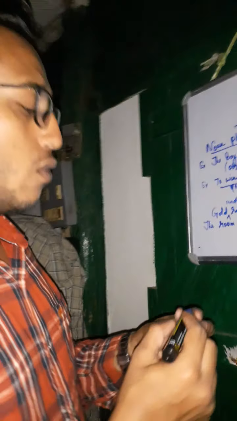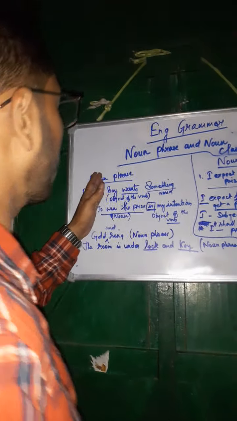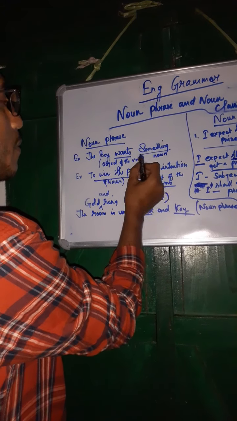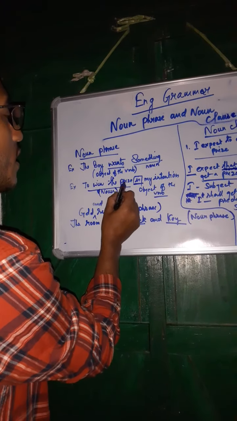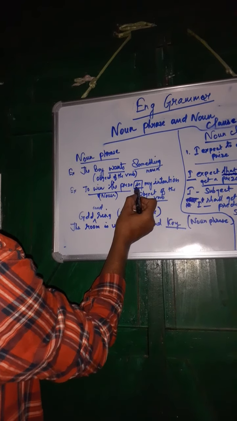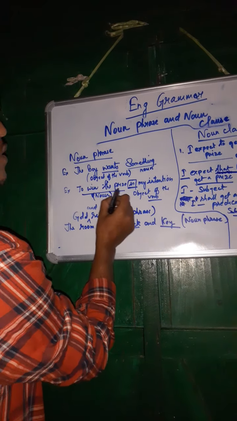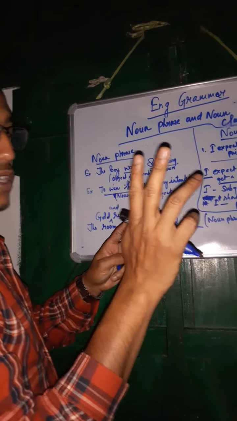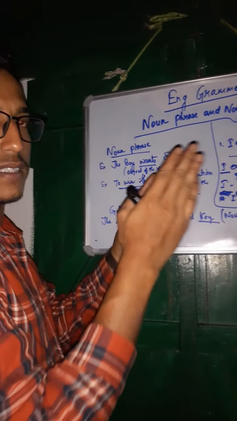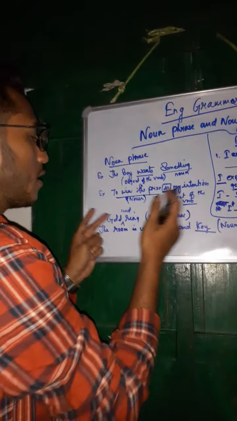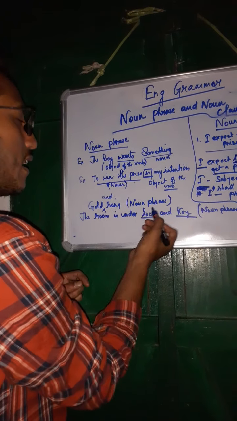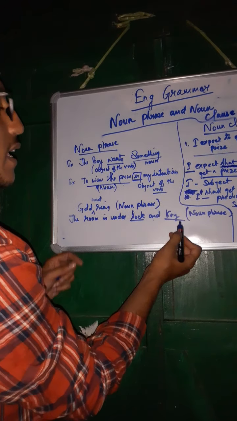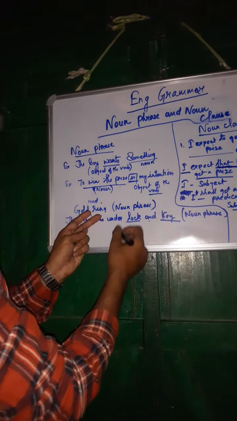Understand? So now we have already covered the noun phrase. The boy wants something: the object of the verb is there, the verb is there, and something is the noun. To win the prize is my intention: is becomes what? It is the subject of the verb, and to win the prize is the noun. Next, what you have read is that if two nouns sit together, then also it becomes a noun phrase. Gold and ring are there, but the room is under lock and key. Both are nouns, so we have put and. Here too it is a noun phrase.